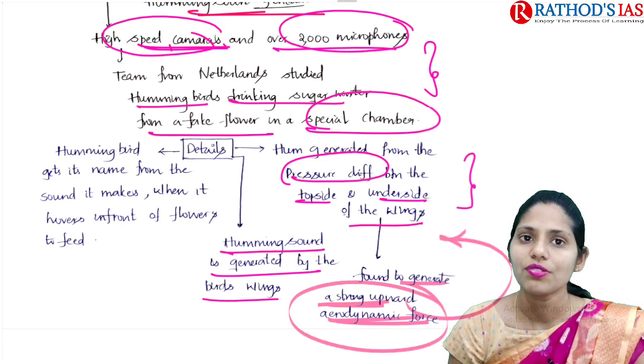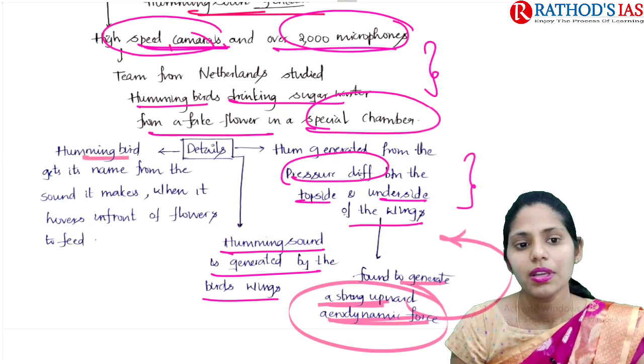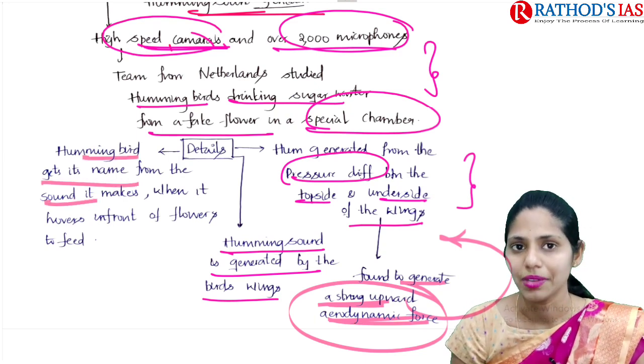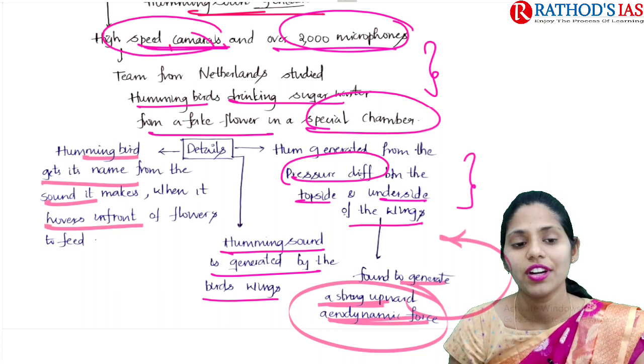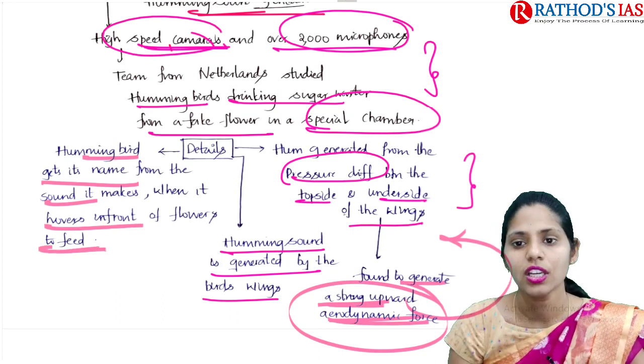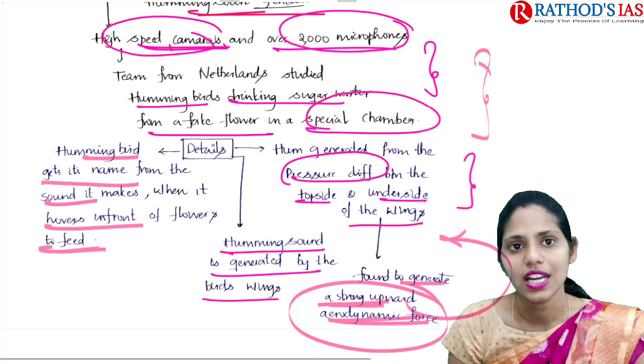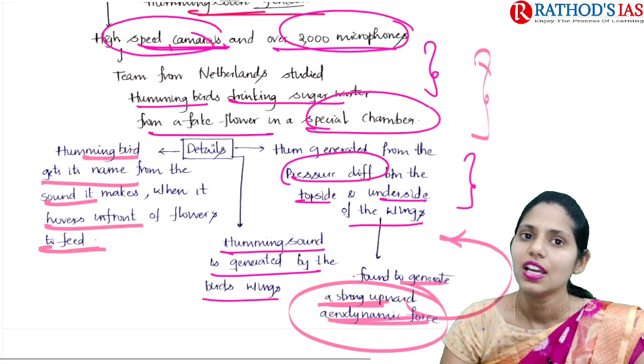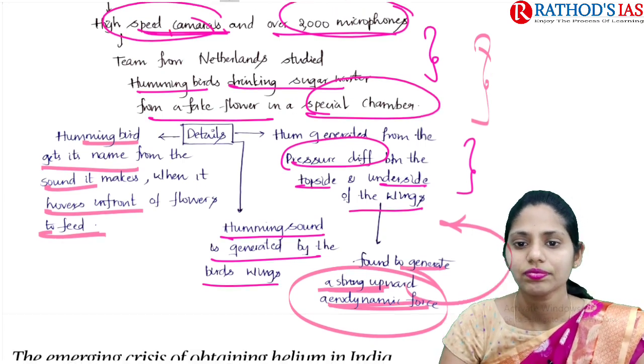As a fact, the hummingbird gets its name from the sound it makes when it hovers in front of flowers to feed. Okay, so these are some important things that you should remember regarding this article. And now let us see the next article.